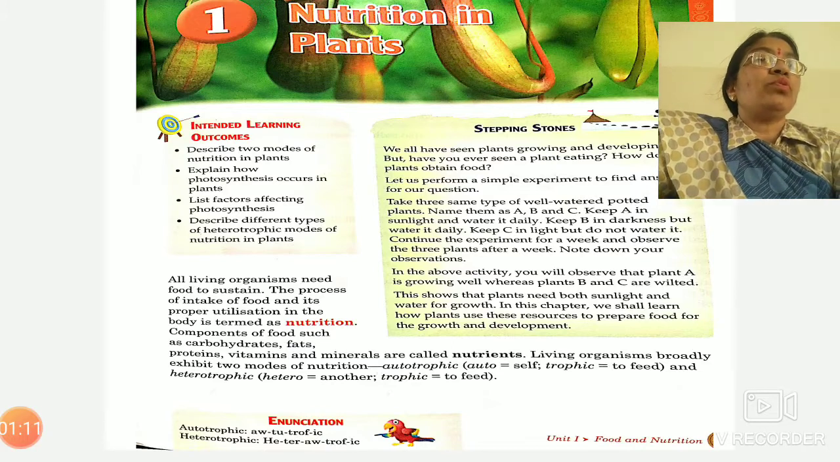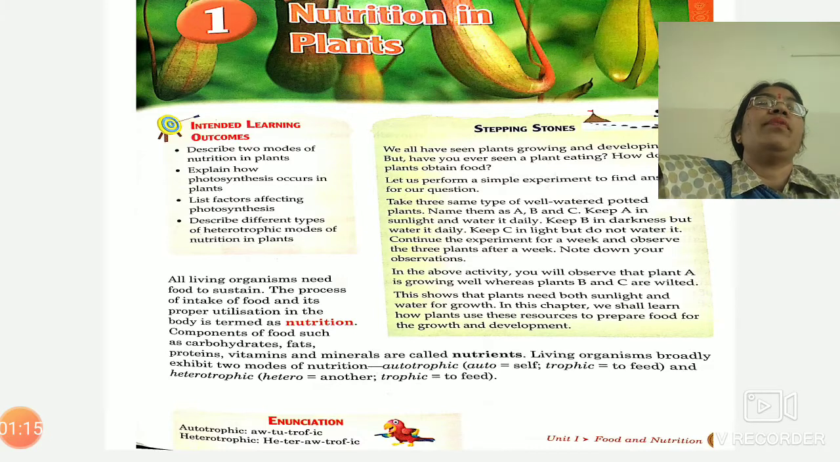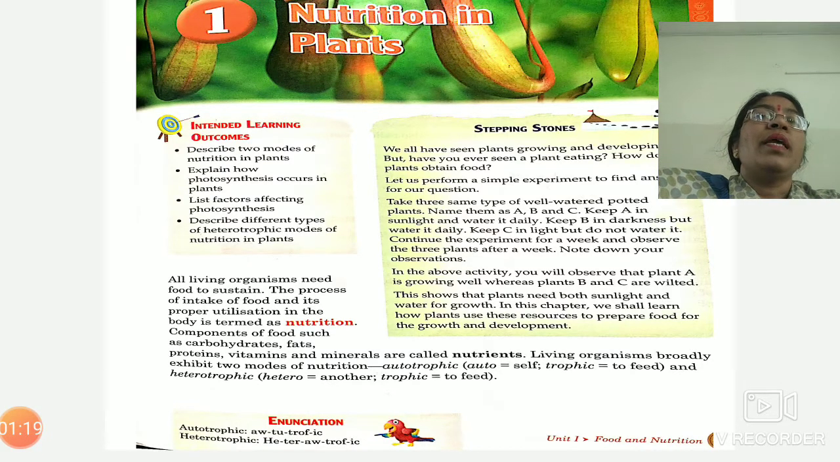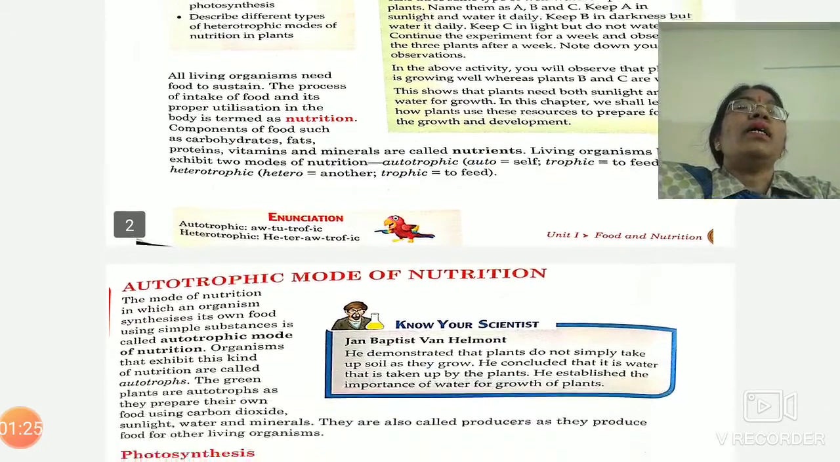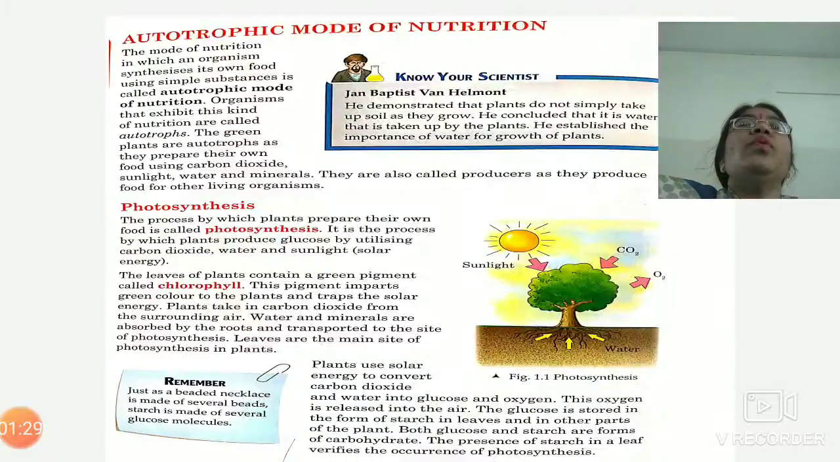There are two types of mode of nutrition: autotrophic and heterotrophic. Auto means self, trophic means to feed, that means nutrition, and hetero means others, trophic means again to feed. So we will explain it in detail. First, autotrophic mode of nutrition.